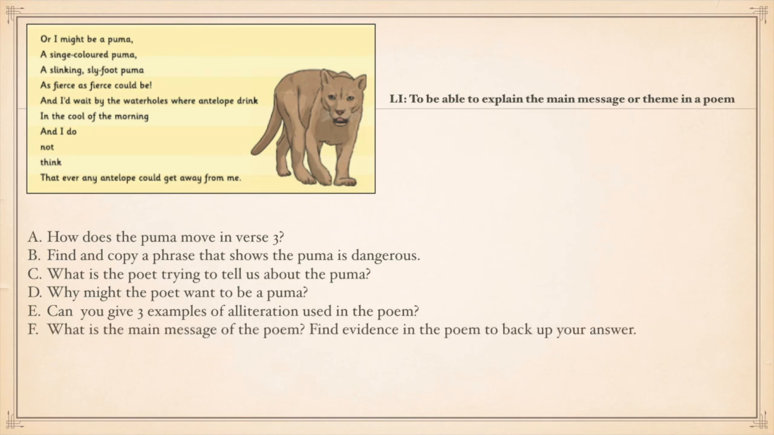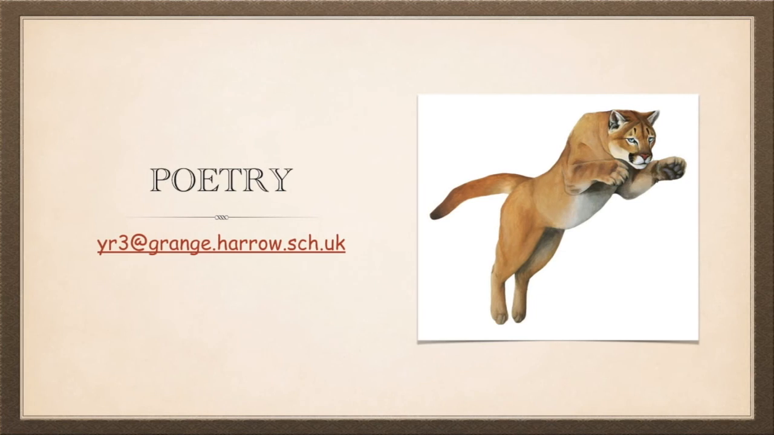F. What is the main message of the poem? Find evidence in the poem to back up your answer. So this is a much trickier question. Essentially, you need to understand what this poem is about. So use whatever you know about the poem to help you to find the answer to this, but you also need to find evidence in the poem to back up your answer. Now that one is definitely a bit trickier, but with a bit of investigation you'll be able to find the answer.